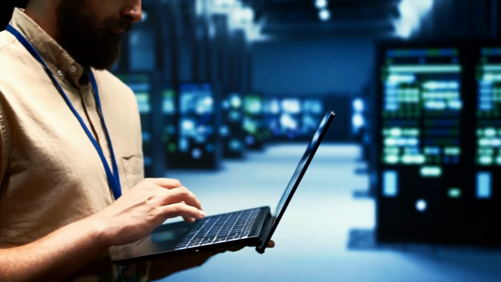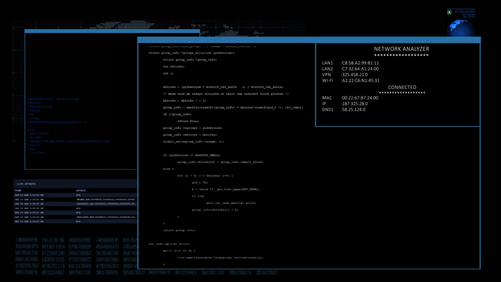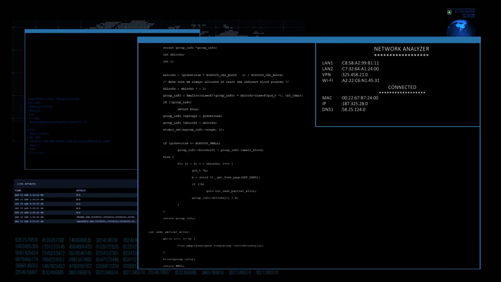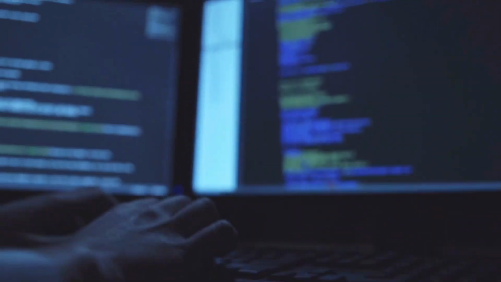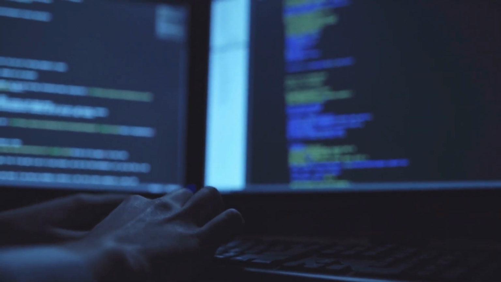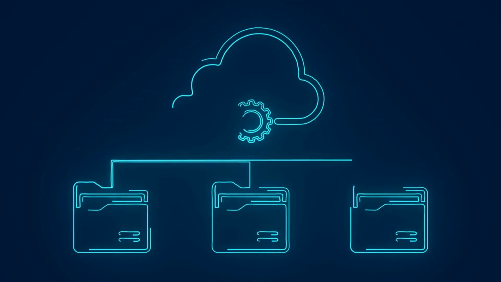Tips for beginners. For those new to Terraform, getting started is straightforward. Begin by downloading Terraform from HashiCorp's website and following the setup instructions for your operating system. Familiarize yourself with HashiCorp configuration language through free online tutorials offered by HashiCorp or community platforms. Start with simple projects, like provisioning a single server, to build confidence. Tools like LocalStack allow you to simulate cloud environments locally, avoiding costs while you learn.